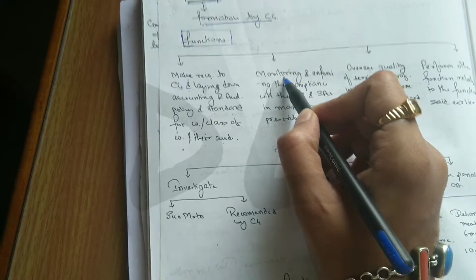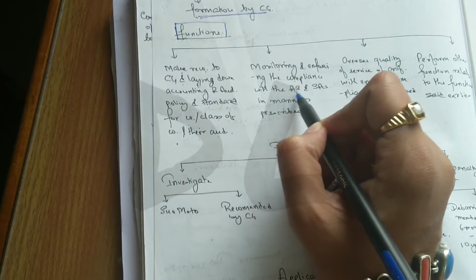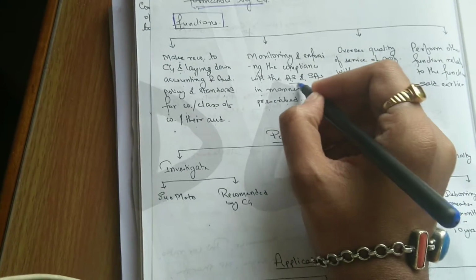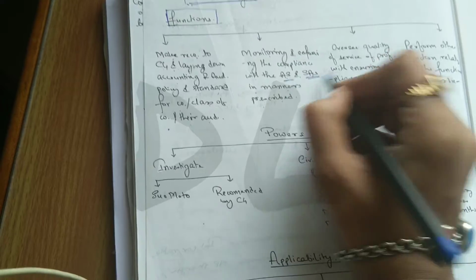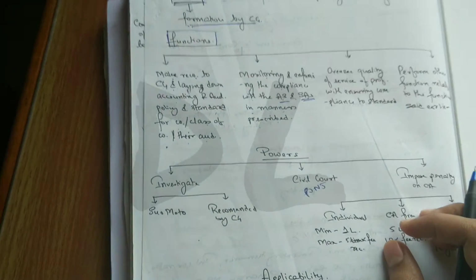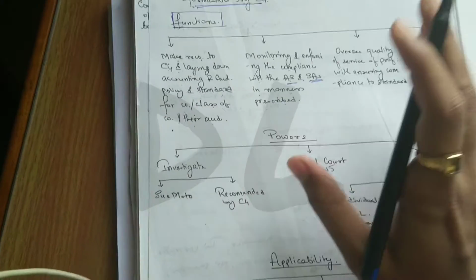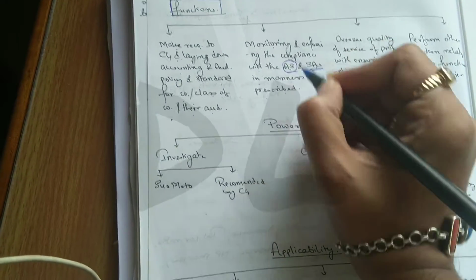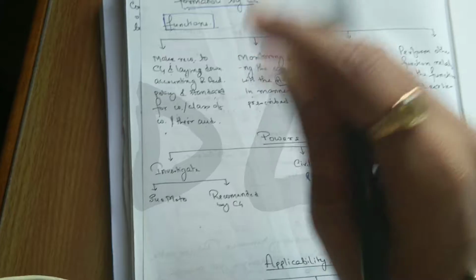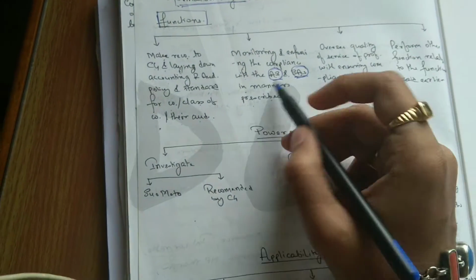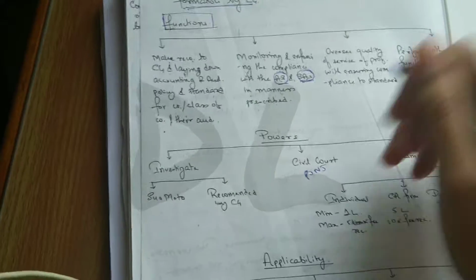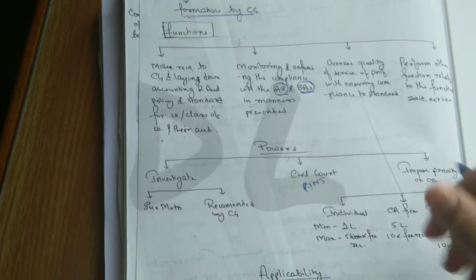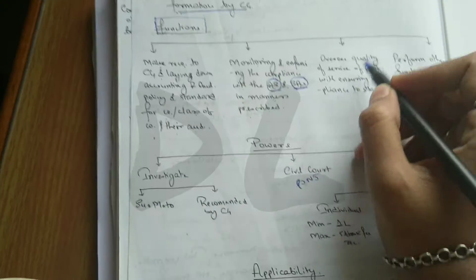The next thing is monitoring and enforcing the compliance with AS and SS in the manner prescribed. AS, we all know, is accounting standards, SS is the standards on auditing. They will monitor and enforce the compliance, AS for companies and SS for the auditors, in the manner prescribed. They will prescribe some manners and check the compliance procedure. They will monitor and enforce it.